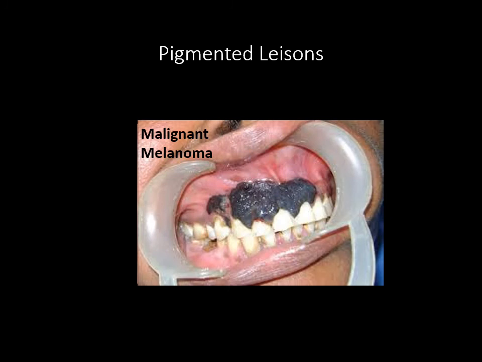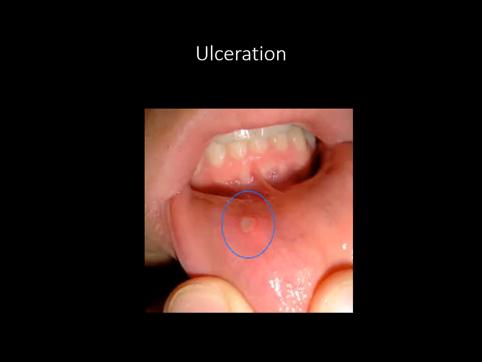Majority of the times we won't be seeing this, but for our sake, non-neoplastic lesions and neoplastic lesions will all be important. We need to identify them. Usually ulcerations are very common findings which are there for almost every one of us. They are minor ulcers and major ulcers, and the last would be a recurrent ulcer. What is the difference? Minor ulcers are less than 5 millimeters in diameter, 3 to 5 millimeters in diameter, whereas major ulcers are more than 1 centimeter in diameter.